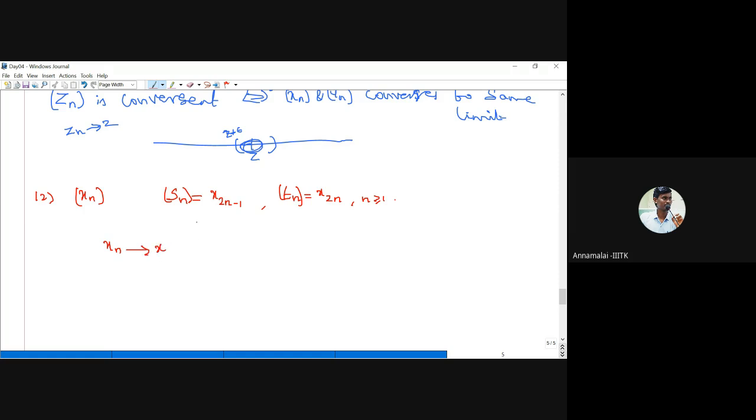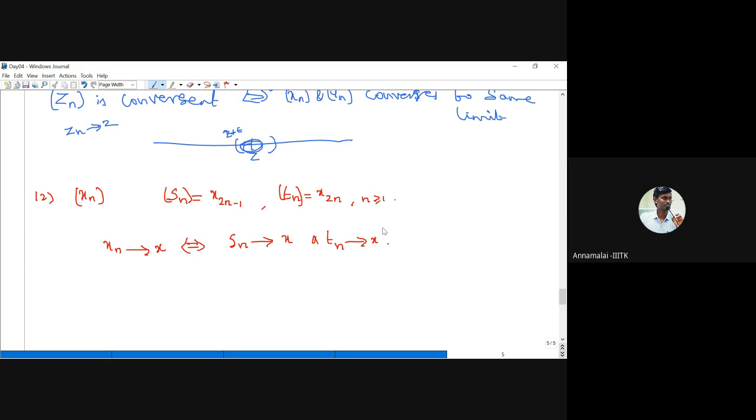Then what can you say about sn and tn? Both sn and tn converge to x. It will not change anything, because these are subsequences of xn. Therefore, sn also converges to x, and tn also converges to x.